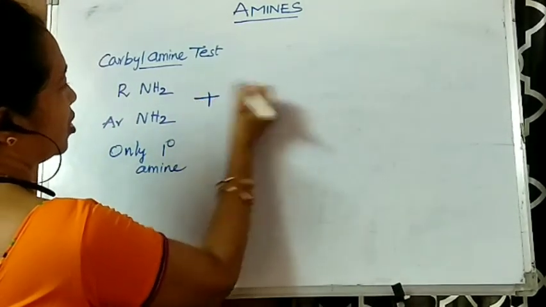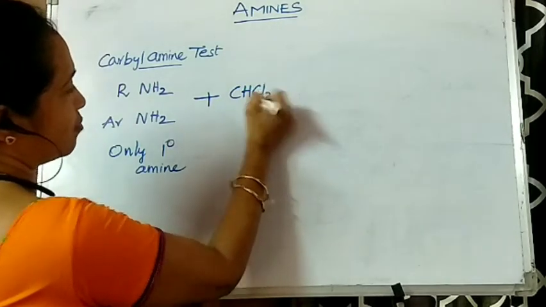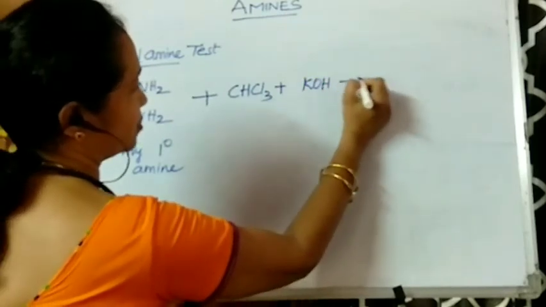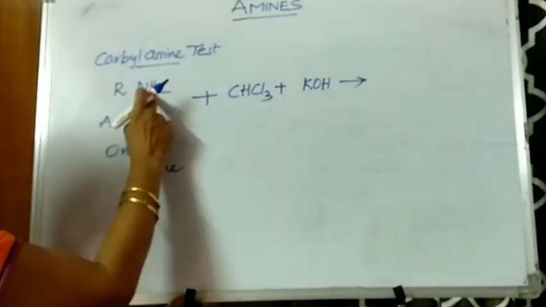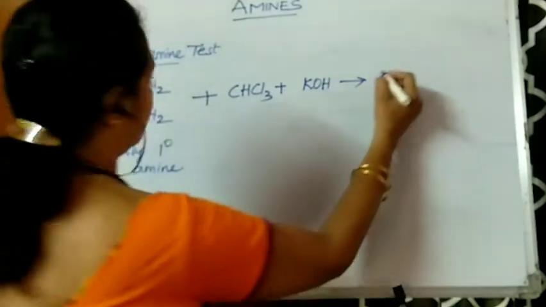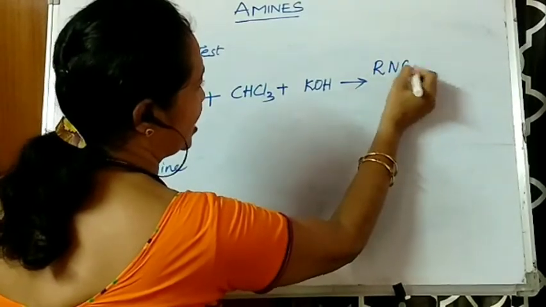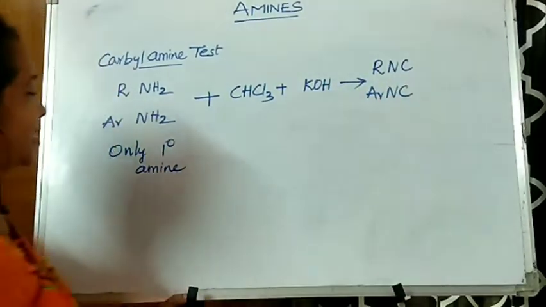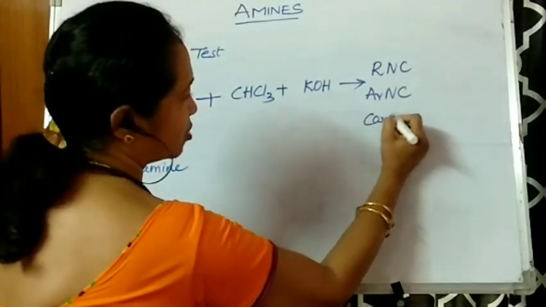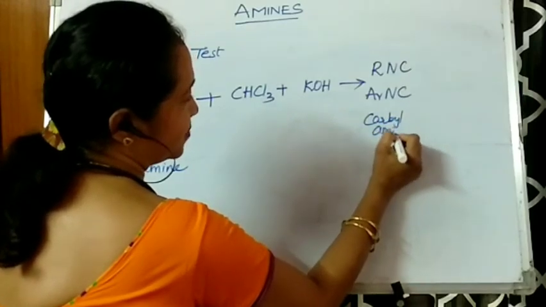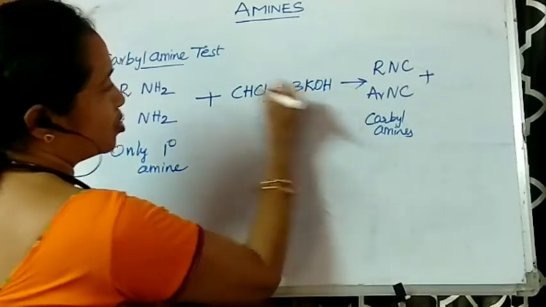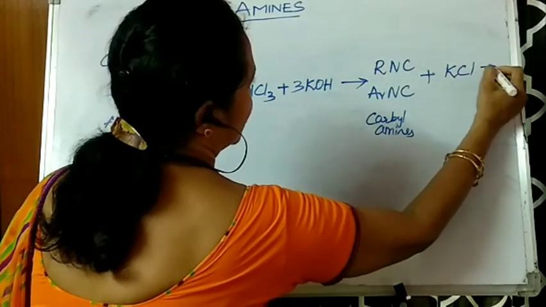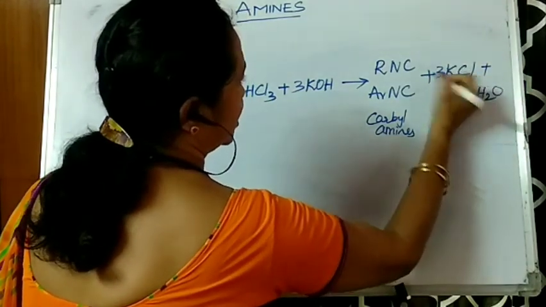So these come in contact with chloroform. The formula of chloroform is CHCl3, in the presence of concentrated potassium hydroxide. Then, you can see here there are two hydrogens. These two hydrogens are gone, and you will be getting RNC or ArNC. These are isocyanides, aliphatic isocyanides or aromatic isocyanides, or carbylamines. We also call them carbylamines. And here 3 moles of potassium hydroxide are used, such that here we will be getting 3 KCl plus 3 H2O.